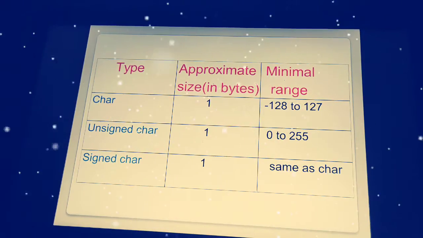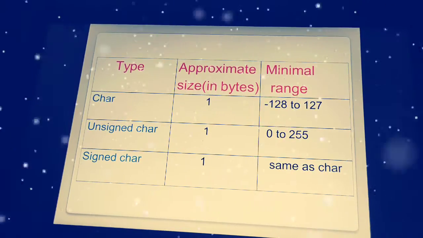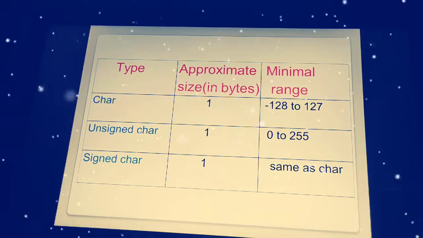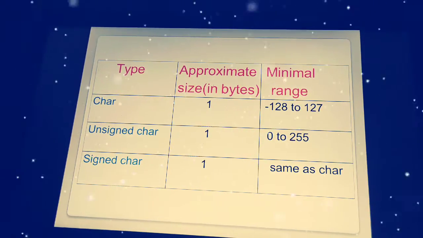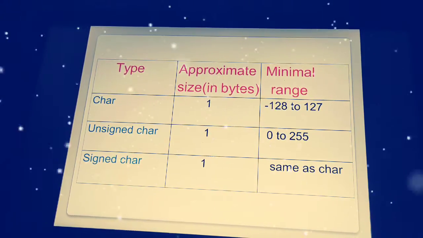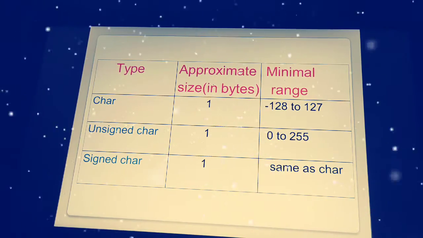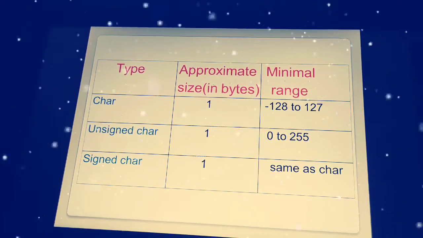And coming to the type and approximate size for char, it is as follows. It occupies exactly 1 byte in memory, and the minimal range for signed and unsigned is -128 to 127 and 0 to 255, sorry.